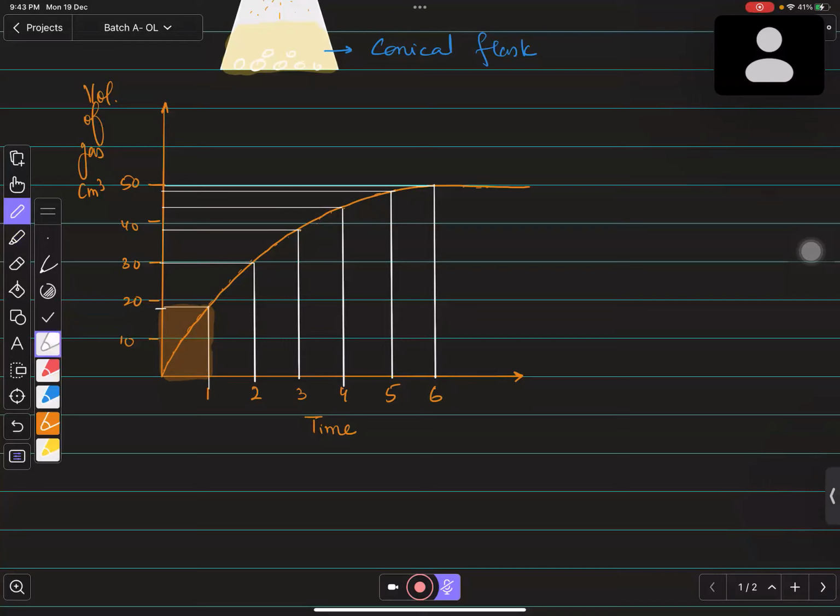If this is 10, so 12, 14, 16, or suppose it is 18, right?